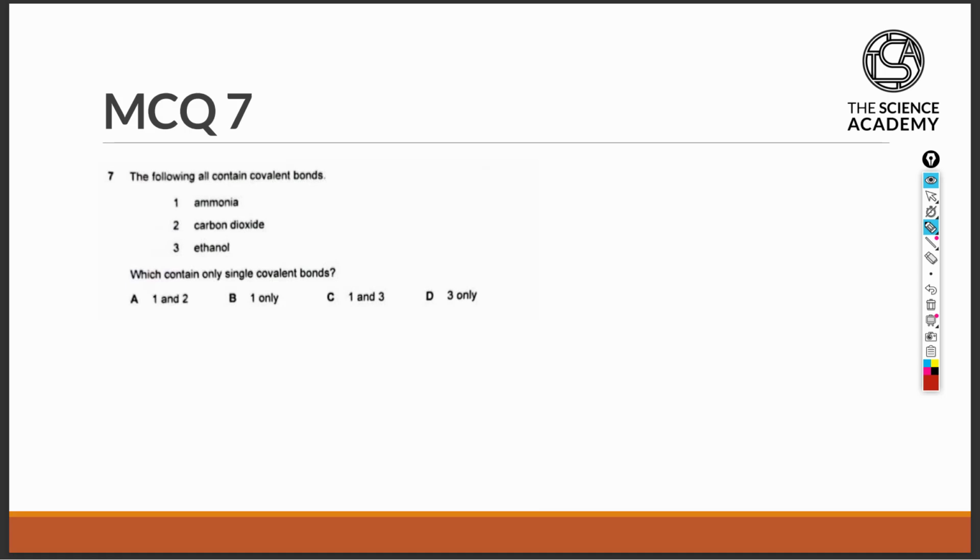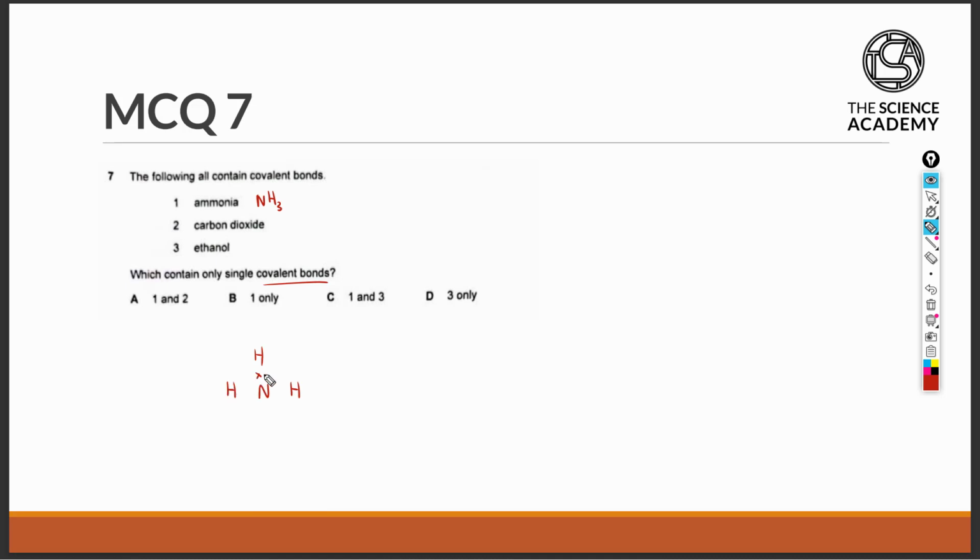Question 7. The following all contain covalent bonds, which contain only single covalent bonds. So covalent bonds are the bonds found between the atoms in each of the molecules. Ammonia has the chemical formula NH3, where one nitrogen is bonded to 3 hydrogen atoms.